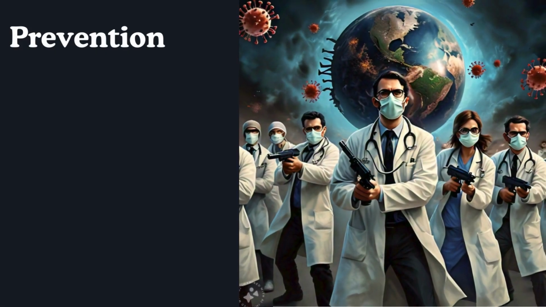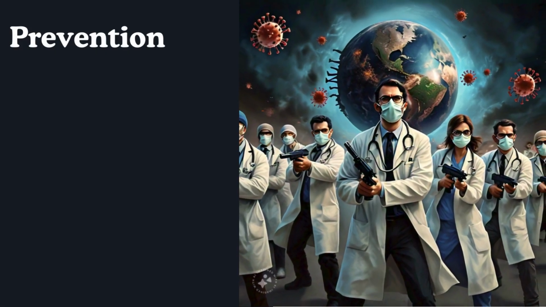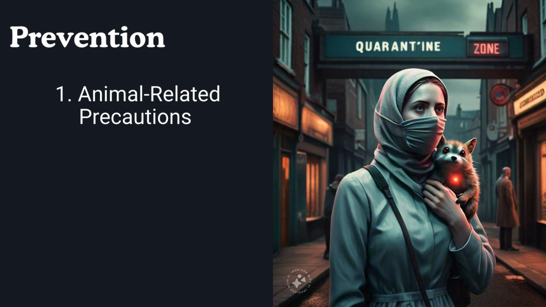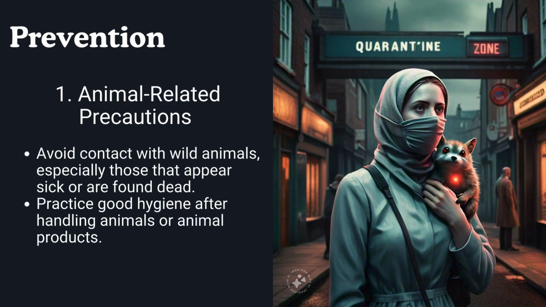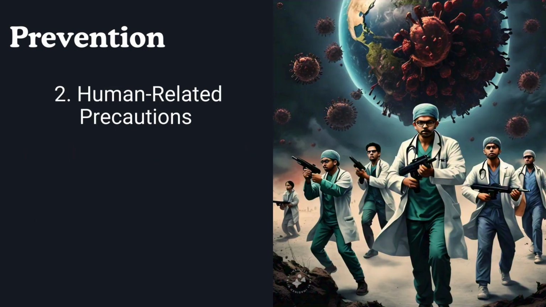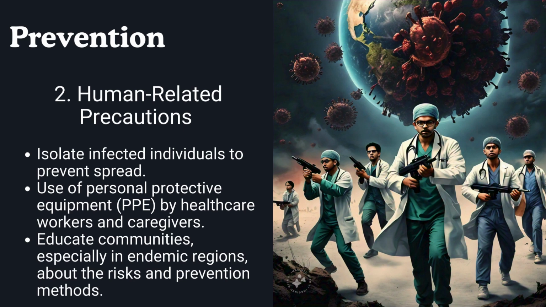Prevention of monkeypox. Following steps can prevent the spread of monkeypox. Number 1. Animal-related precautions. Avoid contact with wild animals, especially those that appear sick or are found dead. Practice good hygiene after handling animals or animal products. Number 2. Human-related precautions. Isolate infected individuals to prevent spread. Use of personal protective equipment by healthcare workers and caregivers. Educate communities, especially in endemic regions, about the risks and prevention methods.